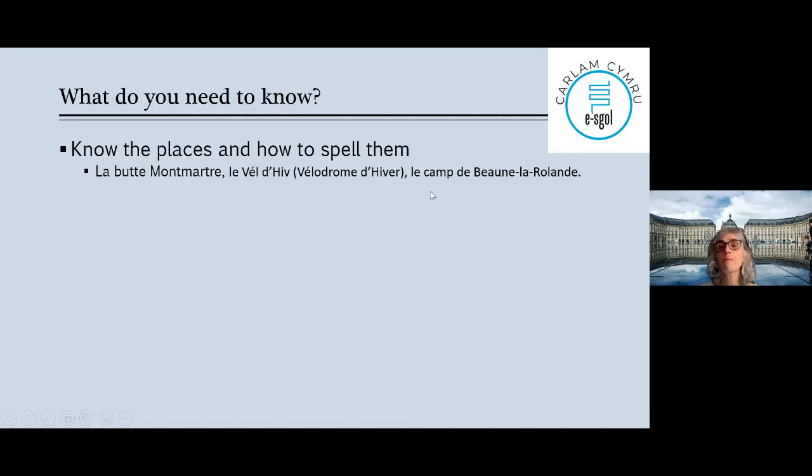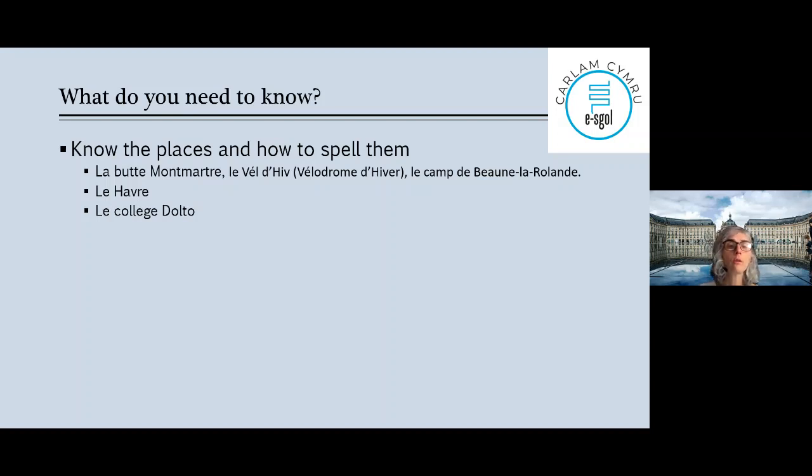Remember the capital letter. Le camp de Beaune-la-Rolande, don't forget my little hyphen there, linking Beaune-la-Rolande, okay? So practice spelling them. Spell one of them tomorrow. Check, and in a week's time, spell it again. Check your mistakes, okay?